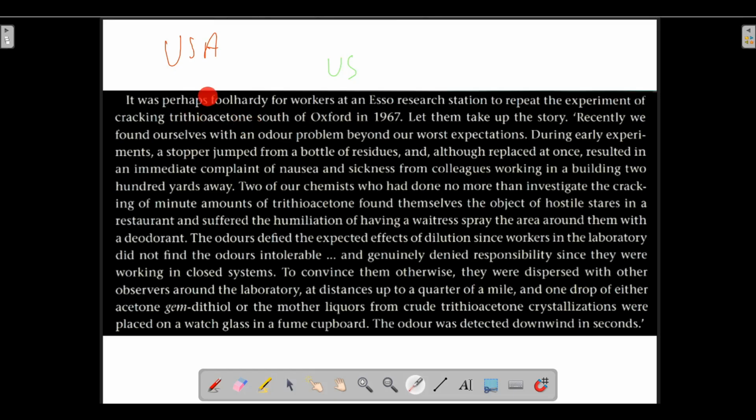It was a very bold, risky, foolish step for the workers. Why is it being called a foolish, risky step? Because once again the foul smell spread over a huge area, and many people complained about it. Many people made a fuss about it.